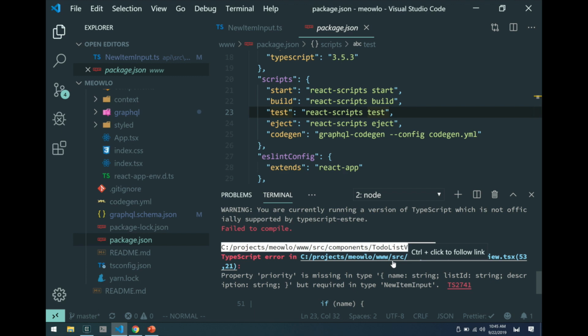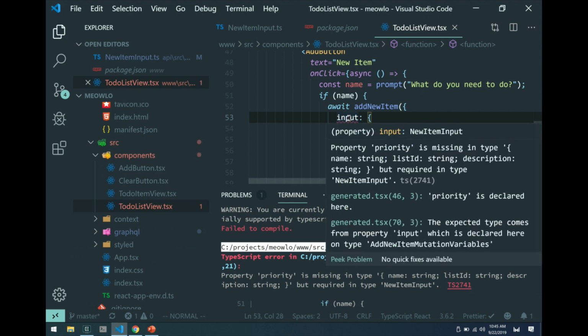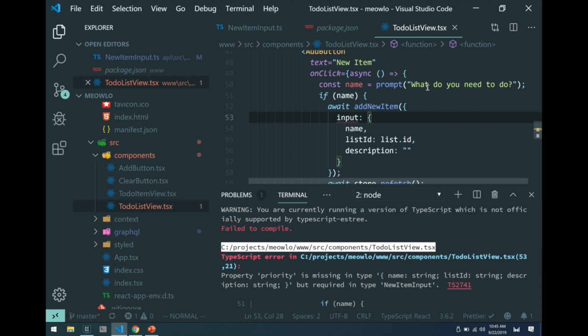And what better, because this is running the type checker constantly whenever I save a file. So whenever I mistype anything like the input, I get this terminal yelling at me immediately. Let's click and follow through, and it says, hey, this thing. Look at that. And by the way, this is all TypeScript, right? Because we generated the client-side typing. So it would be as if you went in there and added a TypeScript interface or a definition somewhere, and then you tried to pass that in, and you didn't pass the correct shape of the object. So it says priority is declared here. Where's priority coming from? All right, let's hard code one for now.